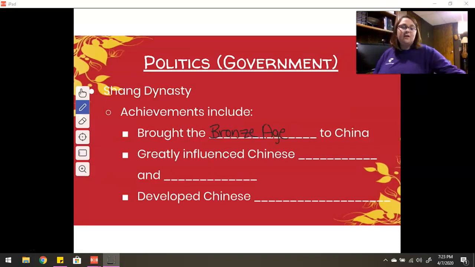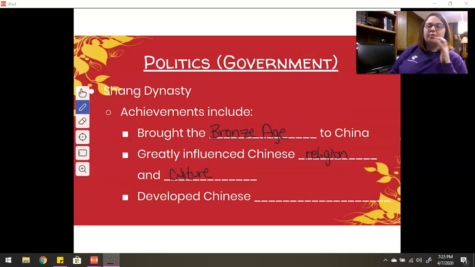to China. So before this, we talked about the Bronze Age a little bit when we talked about bronze in ancient Mesopotamia. So it was this time where bronze became more widely known. The Shang Dynasty really brought the Bronze Age into power. They also greatly influenced Chinese religion. And what was the other one? Culture. So greatly influenced Chinese religion and culture as well during the Shang Dynasty.